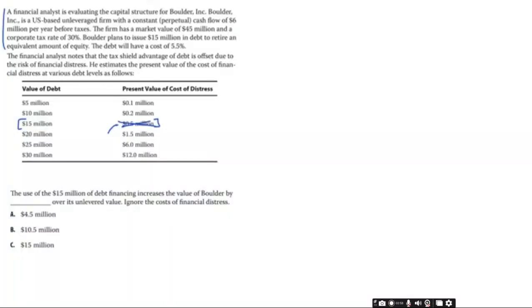So clearly, without explicitly saying it here, they're leading us into a world of Modigliani and Miller, where we would say, ignoring the costs of financial distress, that the value of a levered firm is equal to the value of an unlevered firm, and in a world with taxes, we would add in the value of the tax shield, which is T, tax rate, times the value of debt.